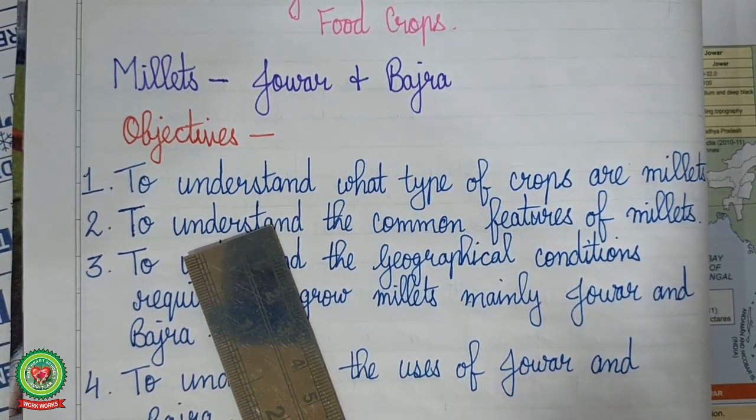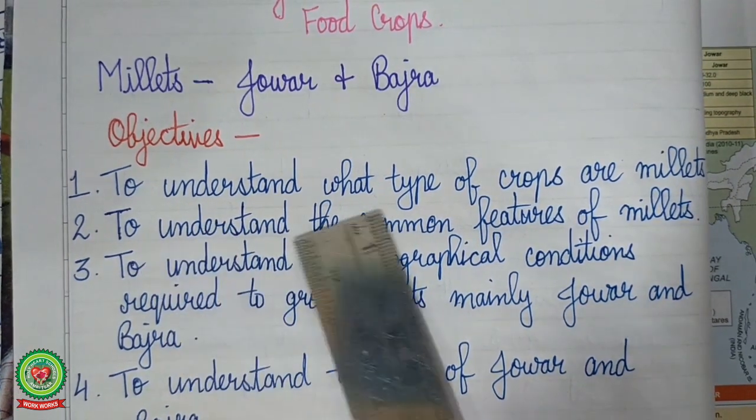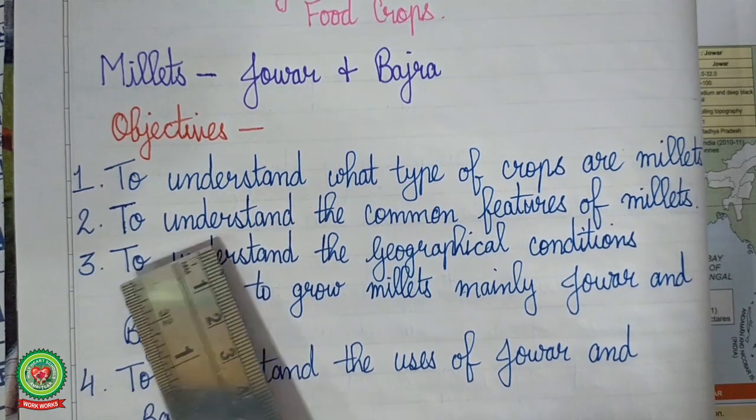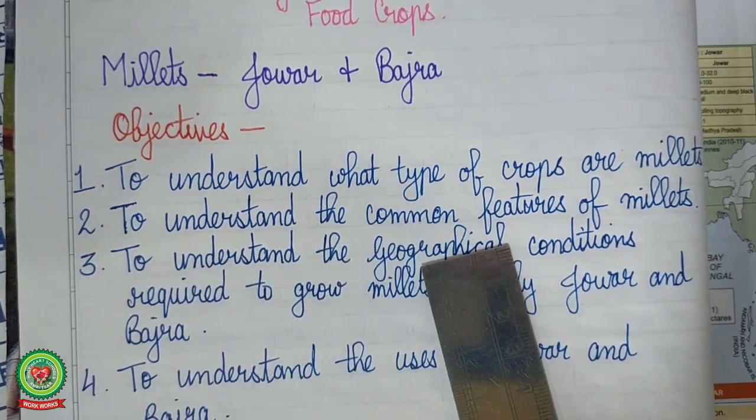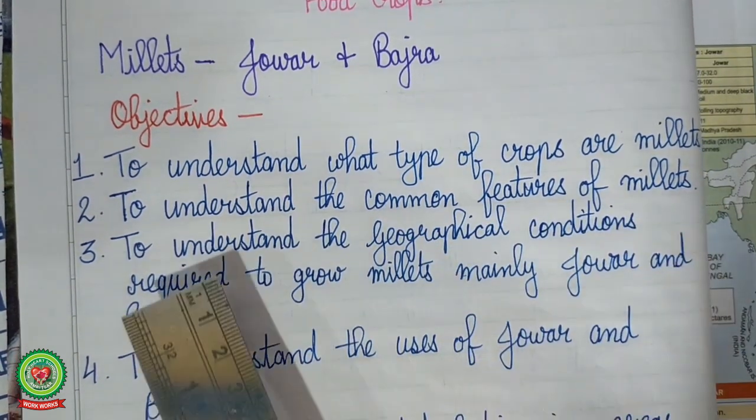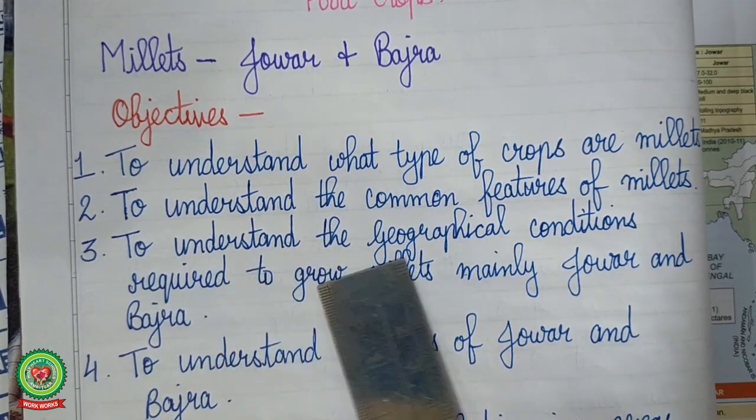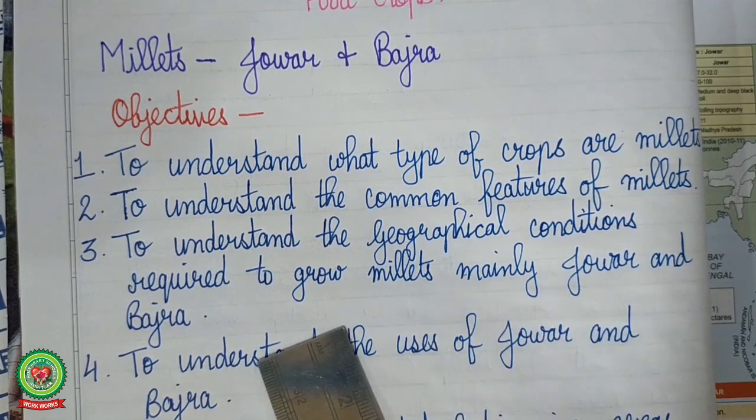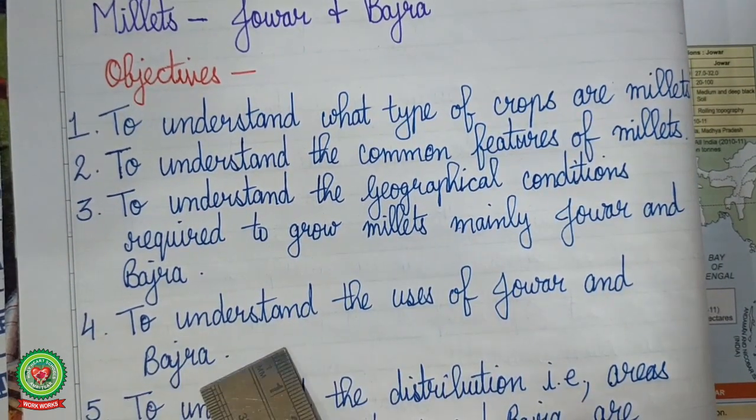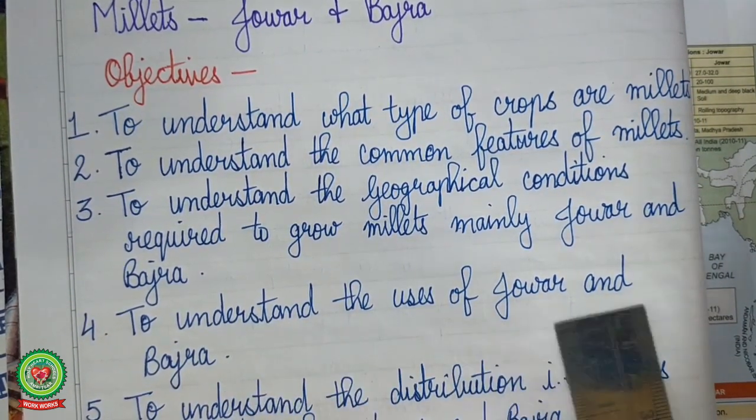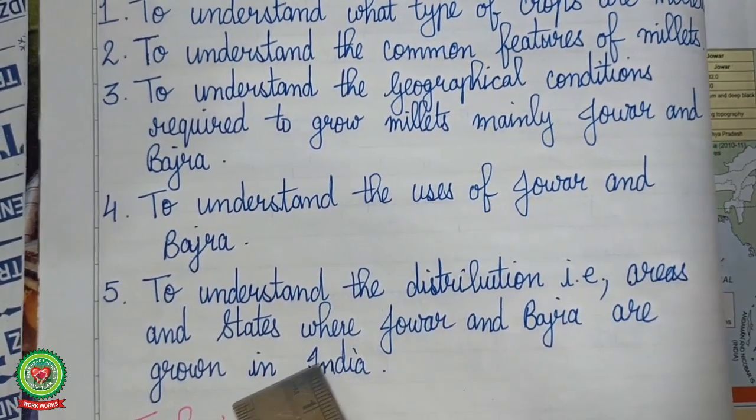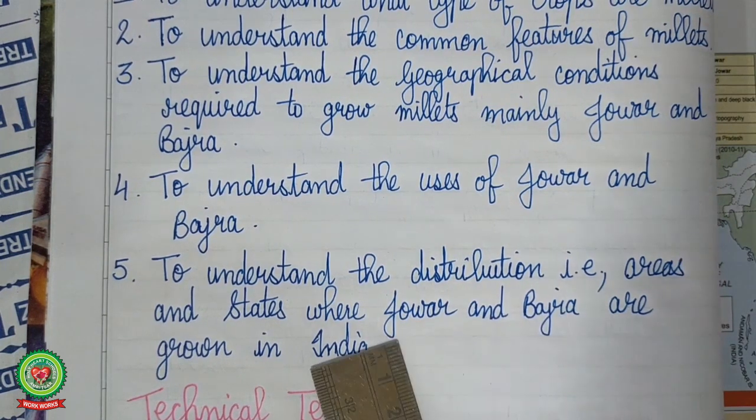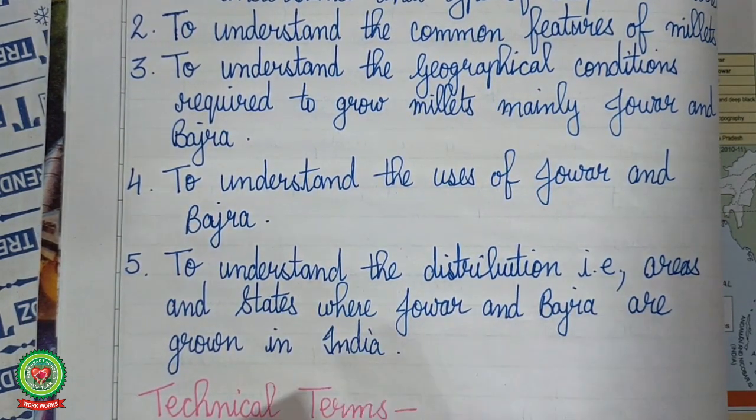The first objective of the class is to understand what type of crops are millets. Number 2, to understand the common features of millets. Number 3, to understand the geographical conditions required to grow millets, mainly jawar and bajra. Number 4, to understand the uses of jawar and bajra. And lastly, to understand the distribution, that is the areas and states where jawar and bajra are grown in India.